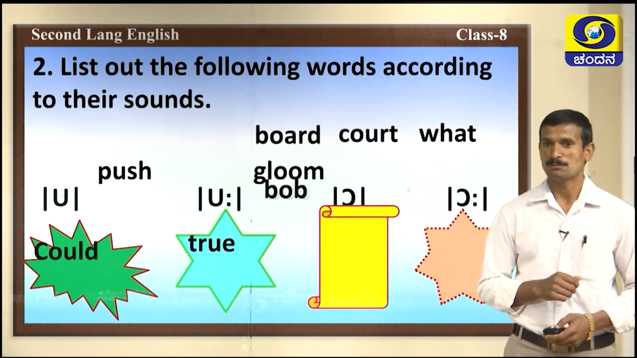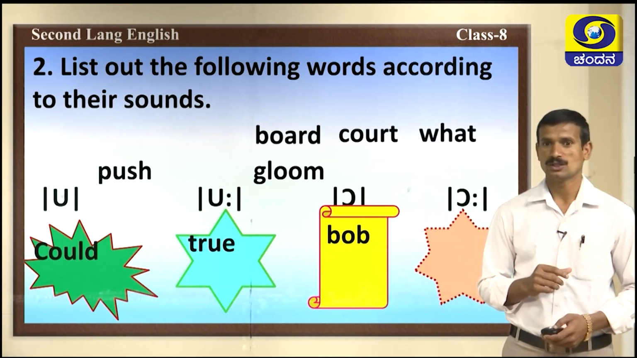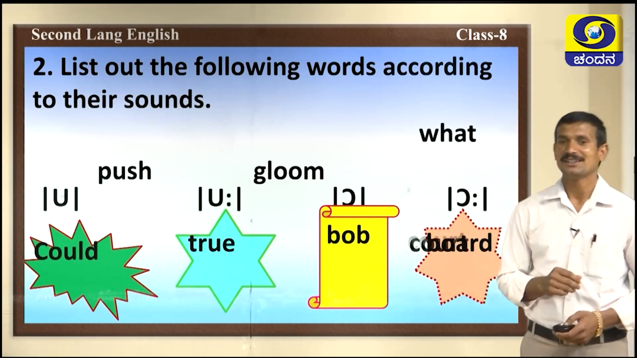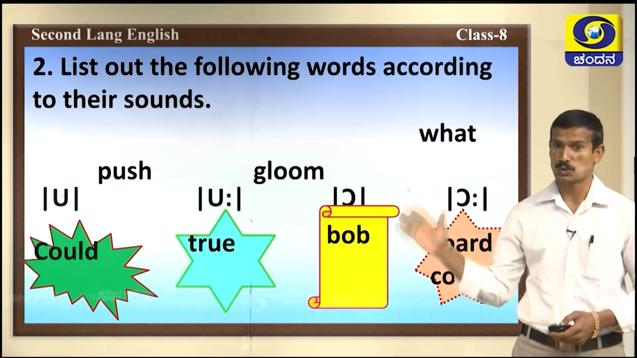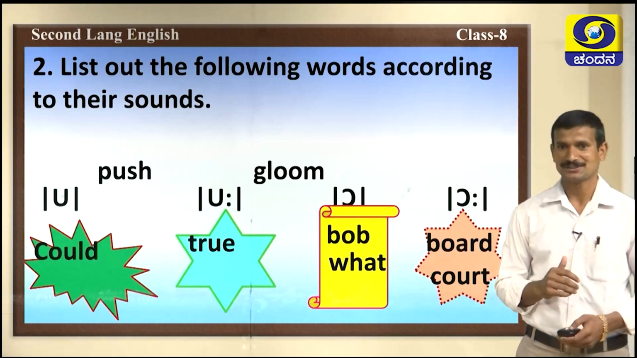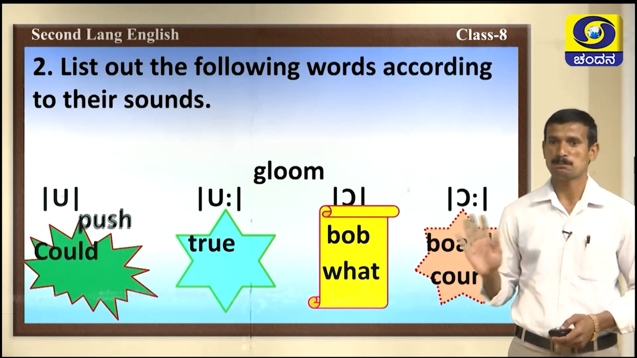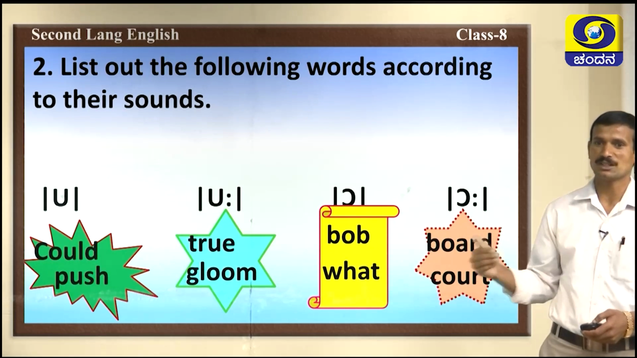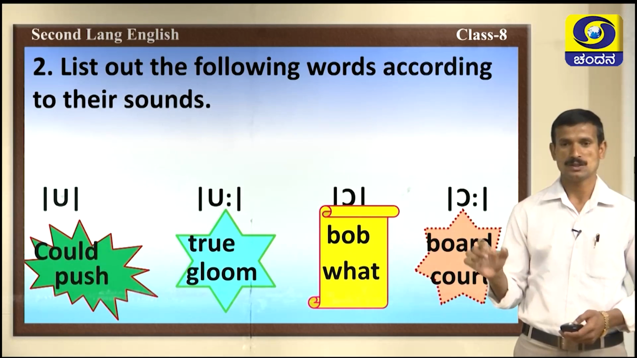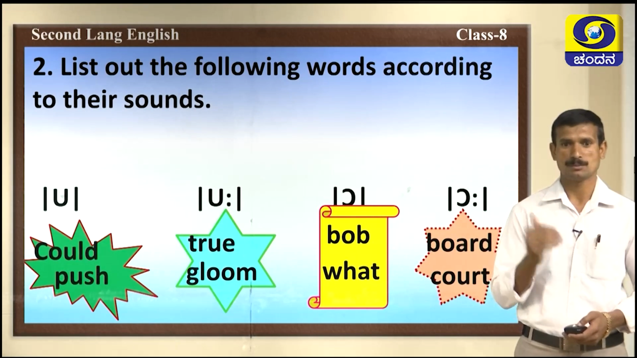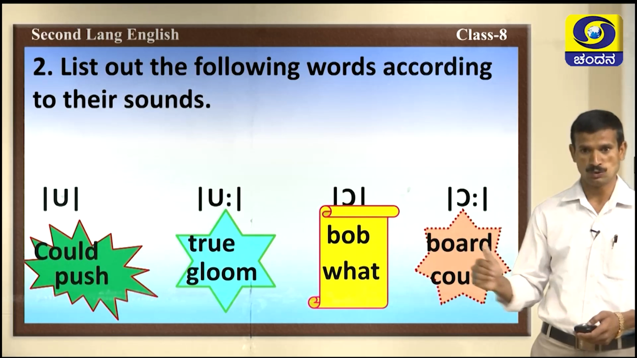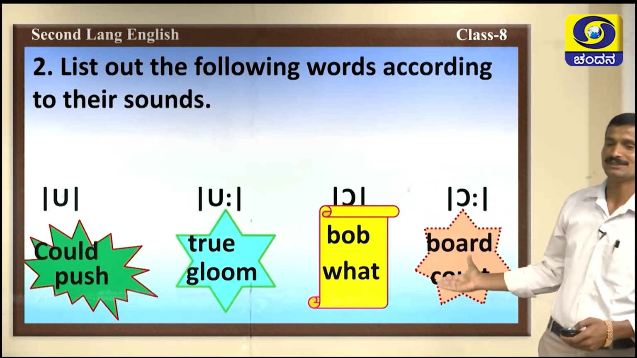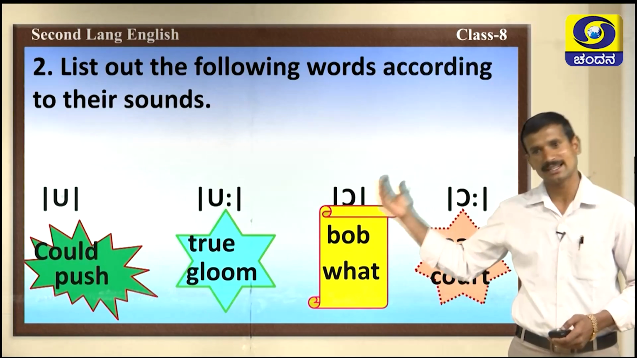Next one, bob, o sound. Next, board, o sound. Next one, coat, that's the word, coat. Next one, ought. Next one, push. The last one, gloom. These are the words. Could, push, true, gloom, bob, ought. Next, board, coat. These are the phonetic symbols that we have discussed in the last class.